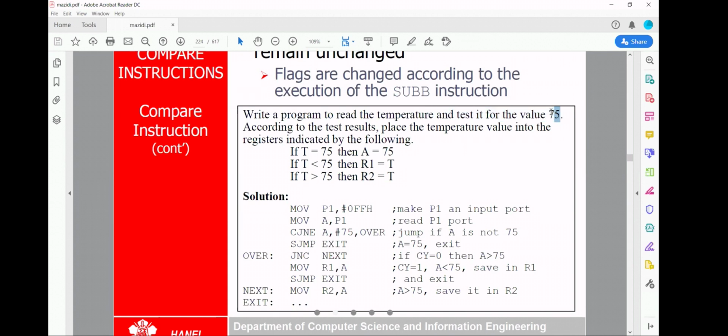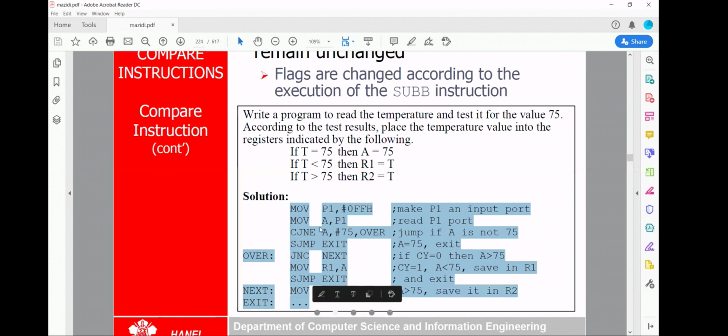So if it reaches 75, you will think that the temperature has increased. If the temperature is less than 75, R1 should be equal to T. The value should go into R1. If temperature is greater than 75, the value should go to R2. Is it clear? I'll copy this. Let's discuss.